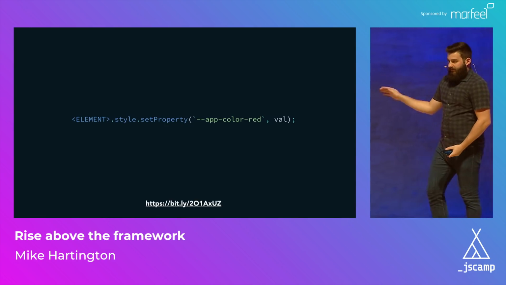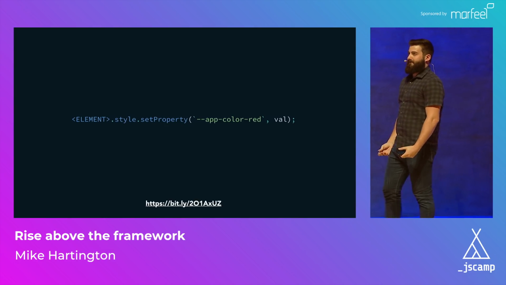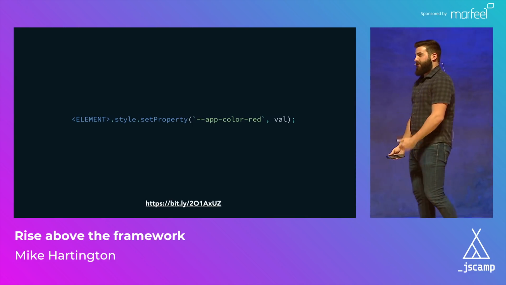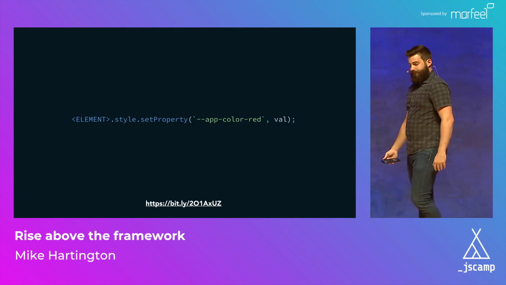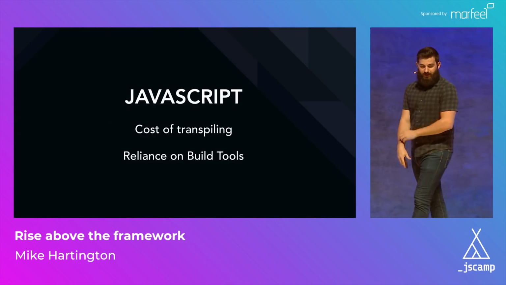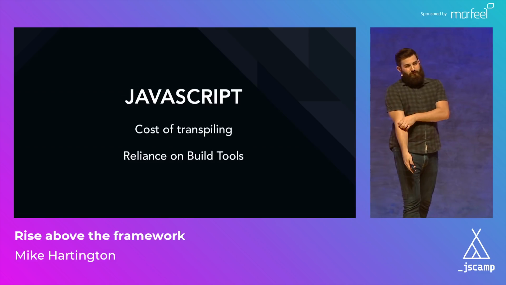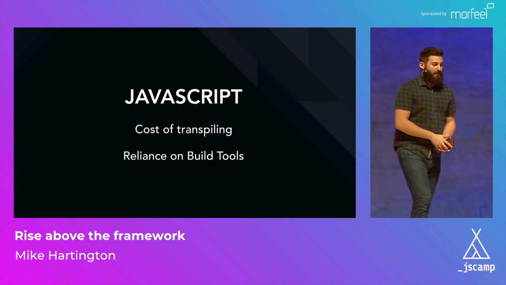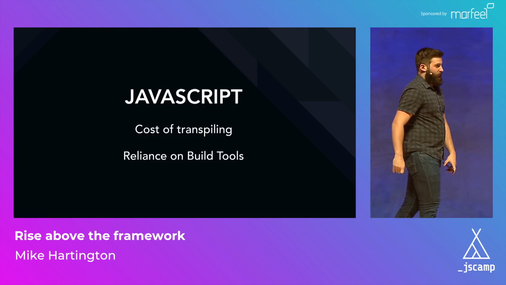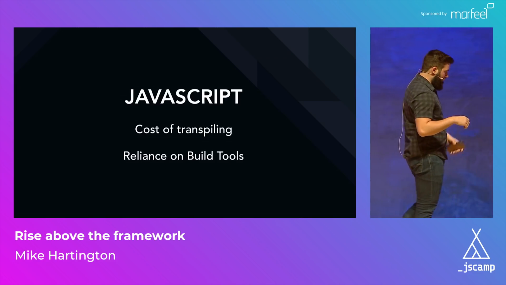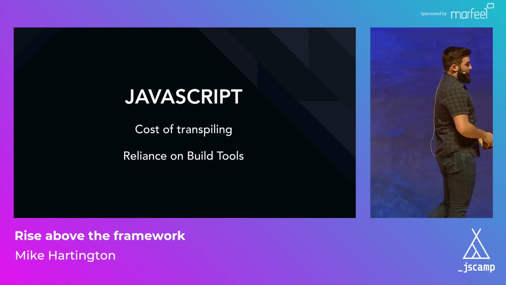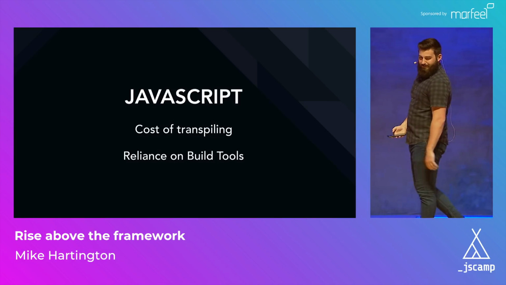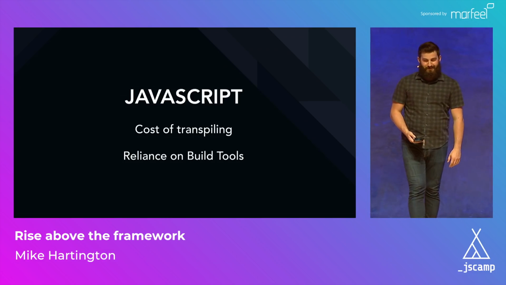So we have Shadow DOM, we have CSS variables. It kind of fixes CSS, and it solves most of the problems that people often need libraries or build tools for. What about JavaScript? How are we going to fix JavaScript? A lot of people say JavaScript doesn't need fixing, but I would argue that we probably do want to fix at least these two big points, which is code that we're shipping and transpiling it, and tying ourselves too much to build tools. If Sean Larkin's in here, I'm so sorry. I'm not gonna make any jokes at Webpack, I promise.